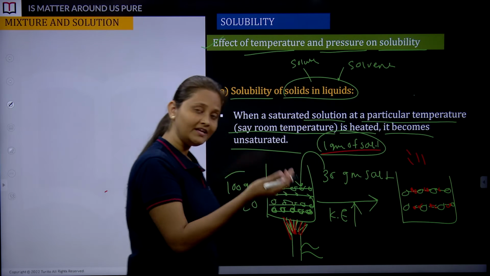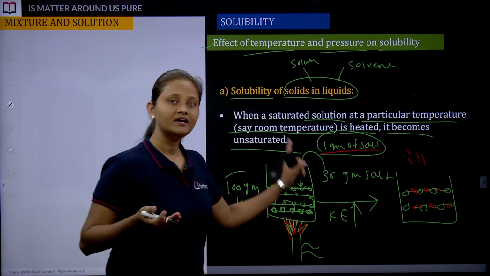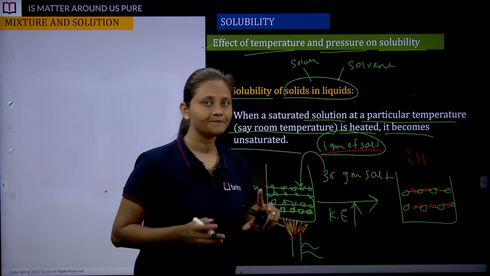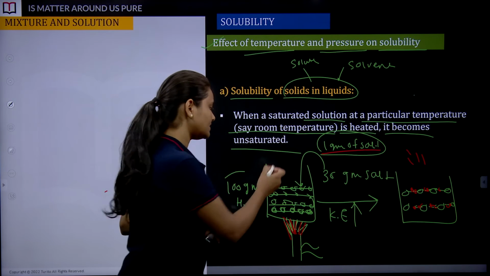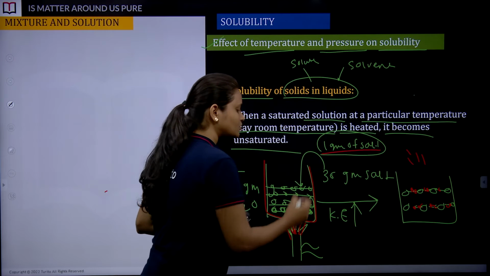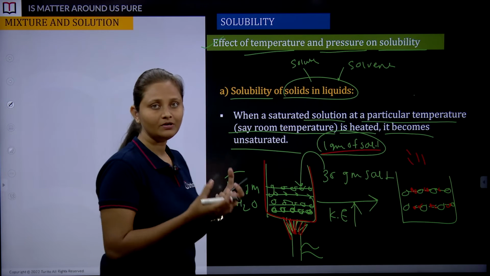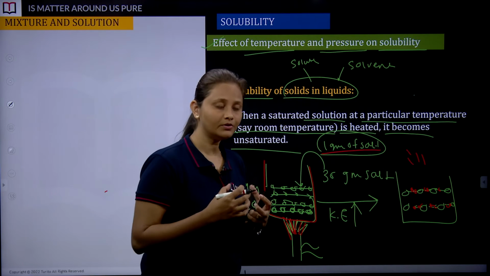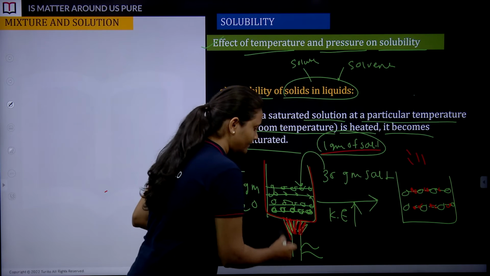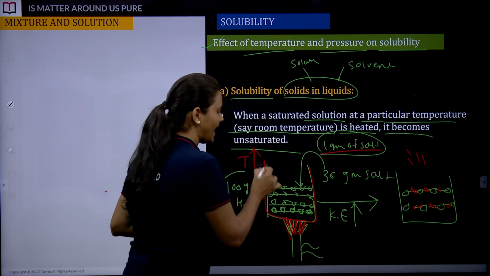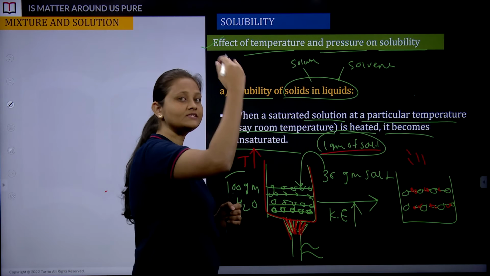and that's why solubility is increased. Earlier, when the solution was saturated, there were no spaces, so the solvent wasn't able to accept an extra amount of solute. But now we have supplied the heat and increased the temperature. The arrow in the upward direction says that something has increased.